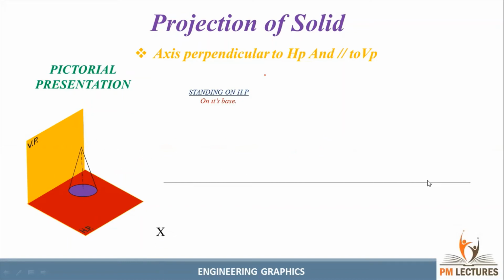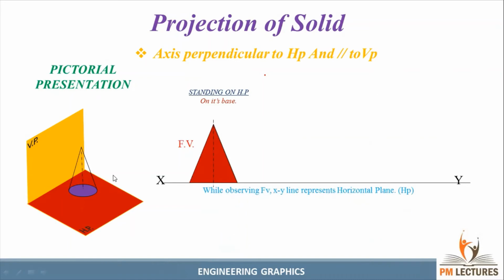So we have an XY line. We consider only the front view. See that. So if I am saying the axis is in the initial position for these conditions, the axis is perpendicular to HP and parallel to VP. So I can get the true shape in the top view.